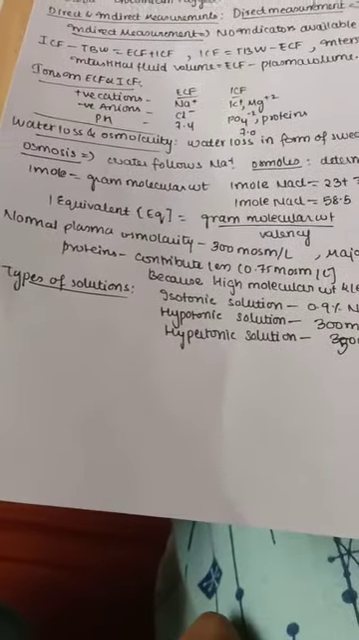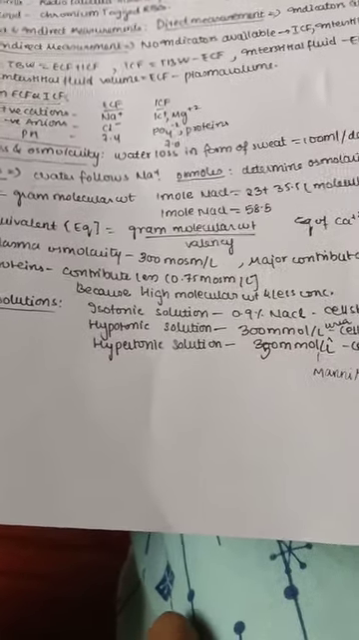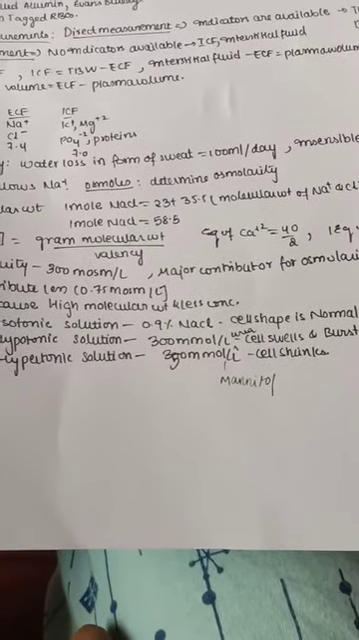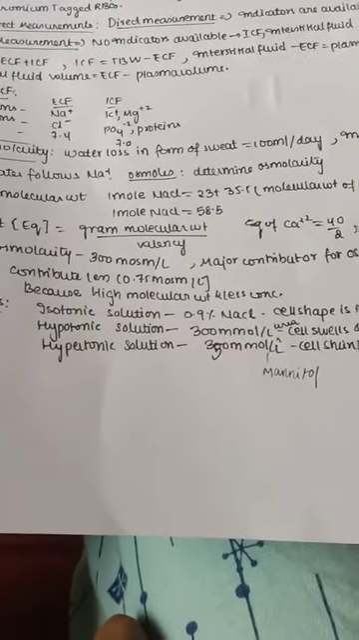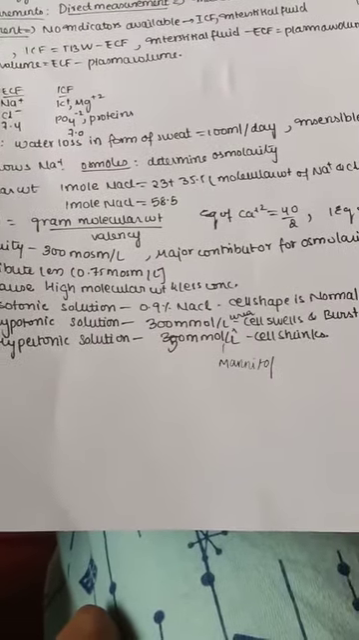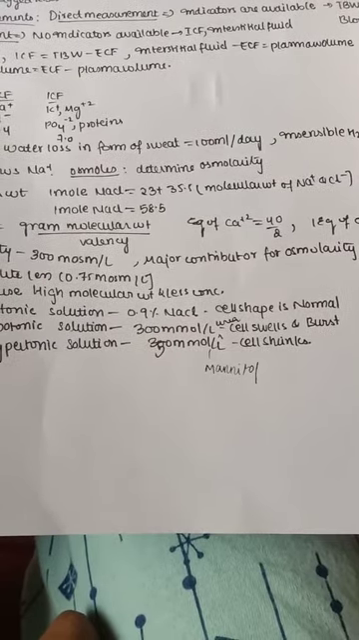Now let us see the types of solutions. We have isotonic, hypotonic and hypertonic. Isotonic means it has the same osmoles. For example, you can take 0.9% sodium chloride. Here the cell shape remains normal, only the volume increases. And the hypotonic solution is, for example, 300 milliosmoles of urea. Here the cell swells and bursts.